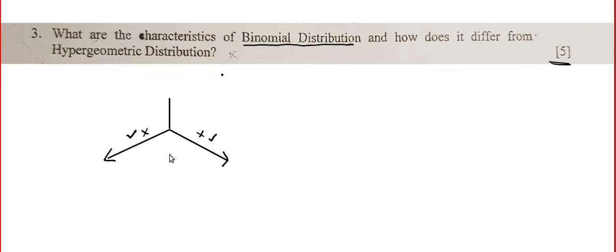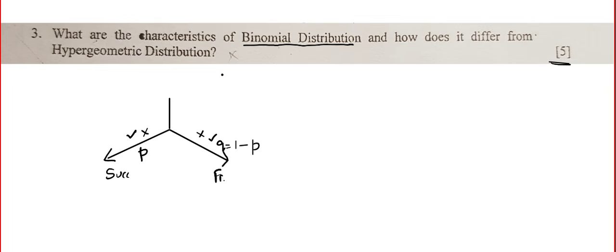Basically, they are complementary events, and the probability of success is P, and the probability of failure is 1 minus P, which we call Q. So remember, the sum of the probabilities P and Q will be 1. Such an event is called a Bernoulli trial.